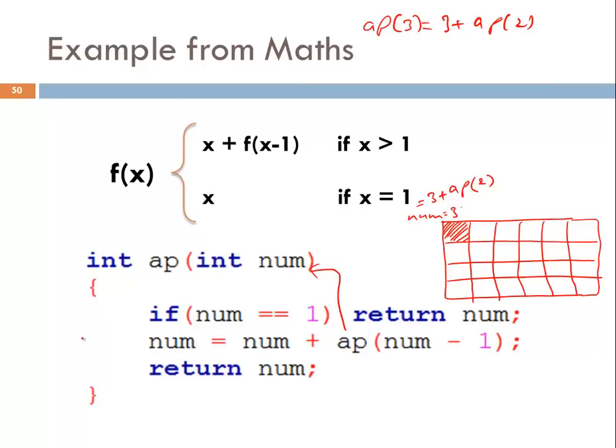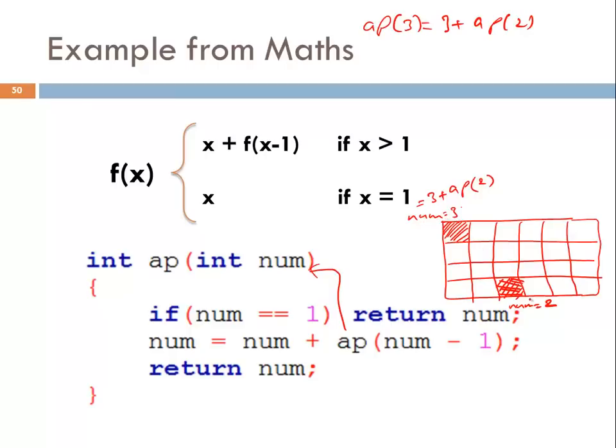And here we are making a second call. Although this is the same function, the compiler will assign a separate memory space to this function call because it's a separate function call. So the previous function call will remain in memory, and in the second call it will again assign a memory location to the variable number. Let us say this is the second call. The number will become 2.